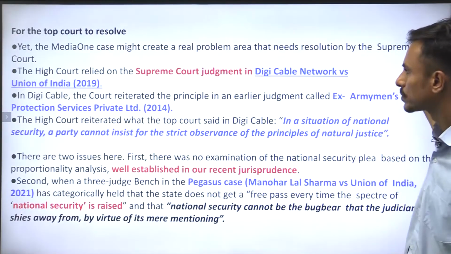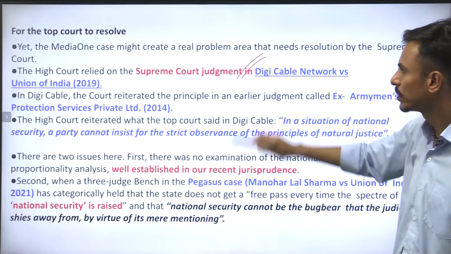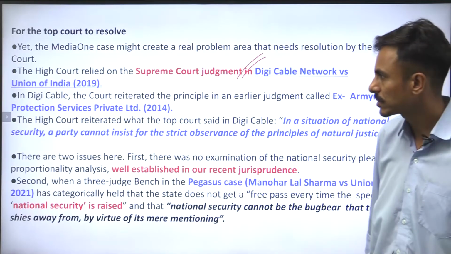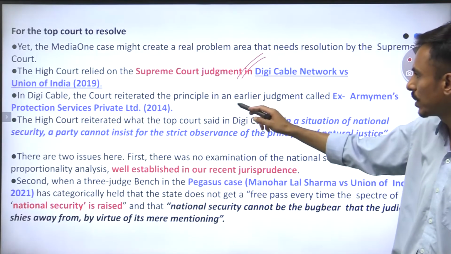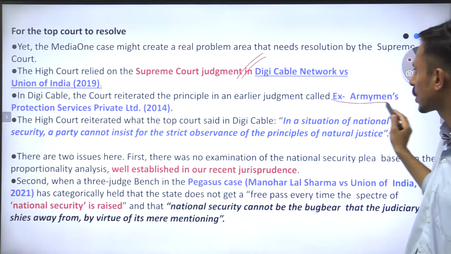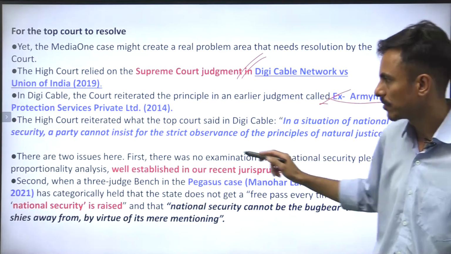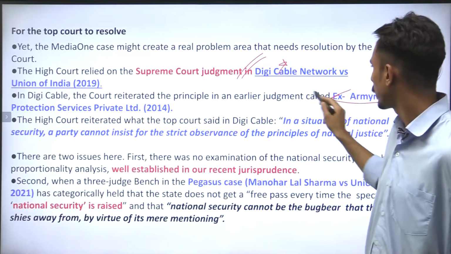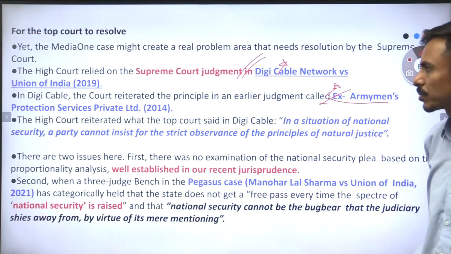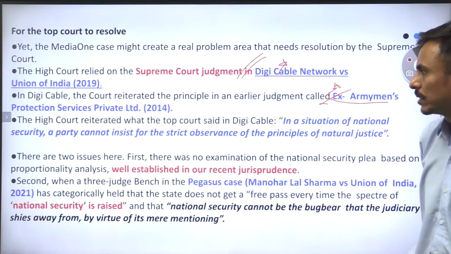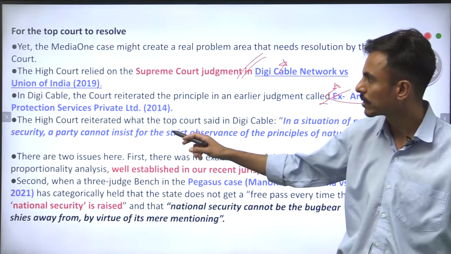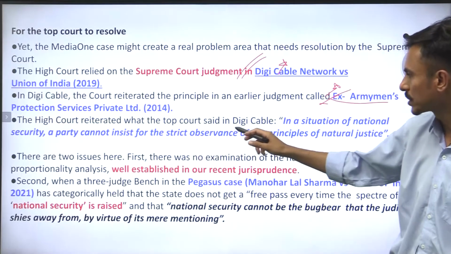Very important: Digi Cable versus Union of India, 2019. In this case, the court reiterated the principle from an earlier judgment, Ex-Army Men's Protection Services Private Limited. And here the High Court reiterated what the top court said in Digi Cable.